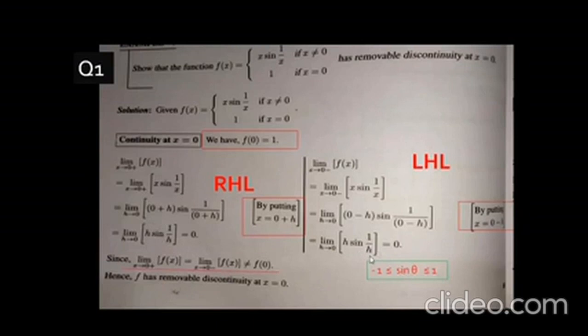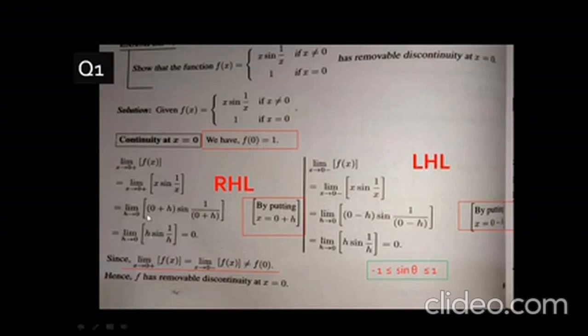In the left hand limit we said that sine theta is always more than or equal to minus 1 but less than or equal to 1. After applying this concept in the right hand limit, we get the value of the right hand limit equal to 0. Now the right hand limit is 0 and the left hand limit is 0, so both are equal. It means the limit exists. But these two values are not equal to the f(0) value, because f(0) is given as 1.